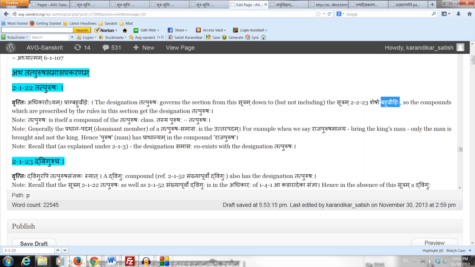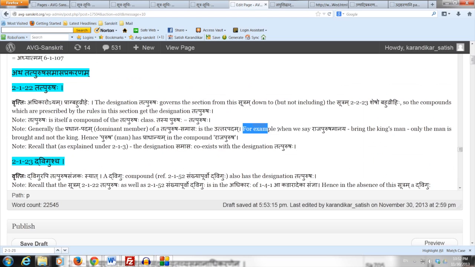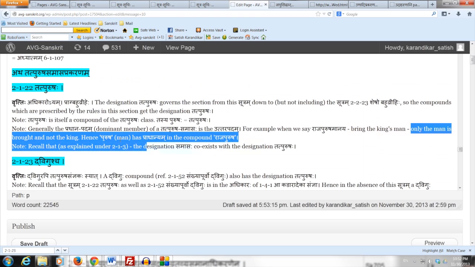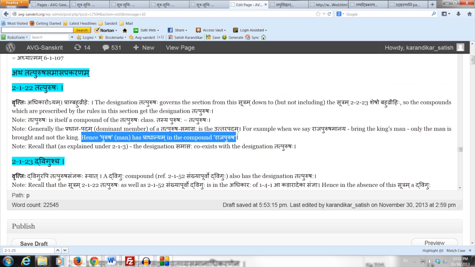Second note here says that generally the Pradhana-padam, the dominant member of a Tatpurusha Samasaha, is the Uttarapadam. For example, when we say Rajapurusham Anaya, bring the king's man, only the man is brought and not the king. Hence Purusha, man, which is the latter member of the compound Rajapurusha, has Pradhanyam in the compound Rajapurusha.